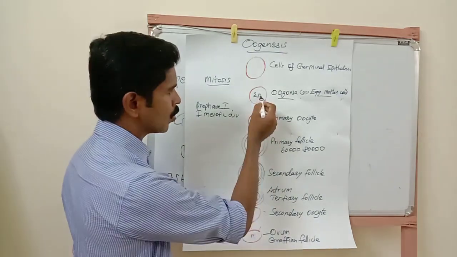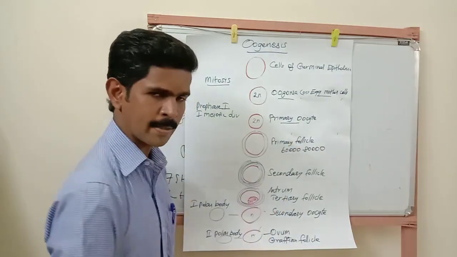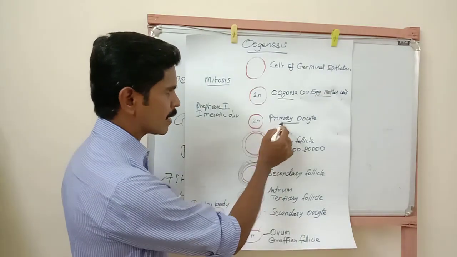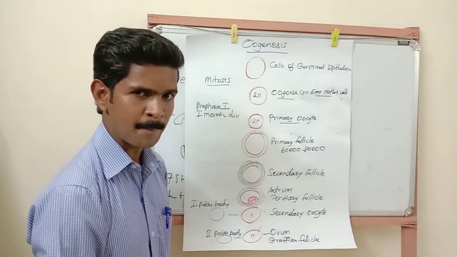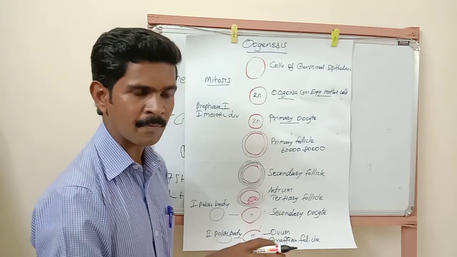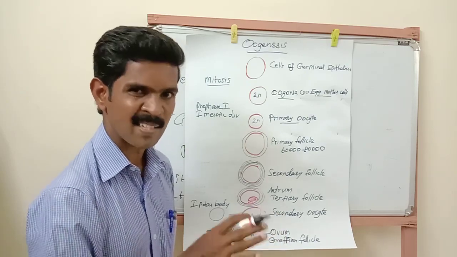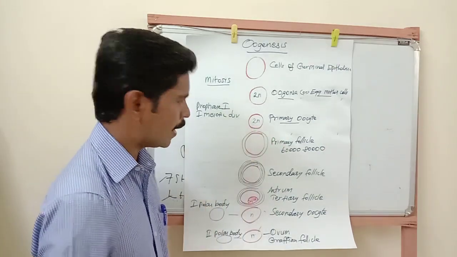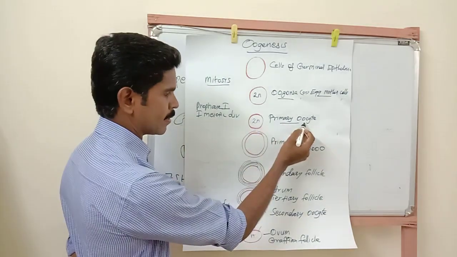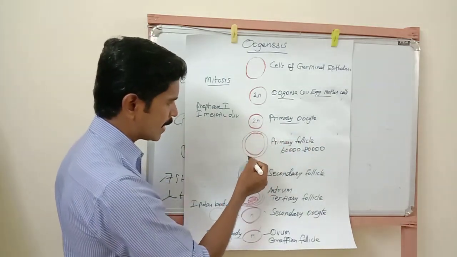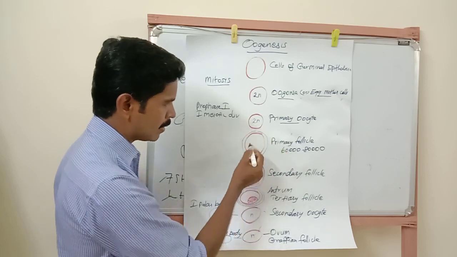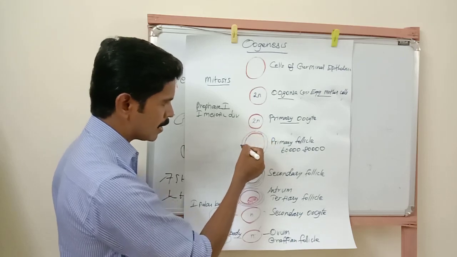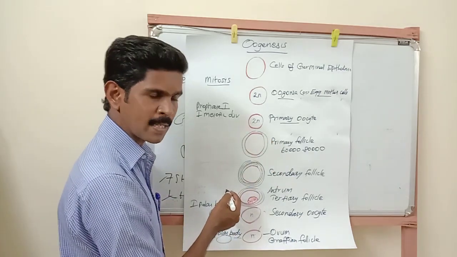And finally, this oogonia is converted into primary oocyte. Now listen very carefully. After reaching this primary oocyte stage, the cell division and all the processes are temporarily arrested or stopped here. Understand? Now this primary oocyte is covered by a single layer of granulosa cells. Just imagine this red color is a primary oocyte. So the outer surface of the primary oocyte is covered by a single layer of granulosa cells.